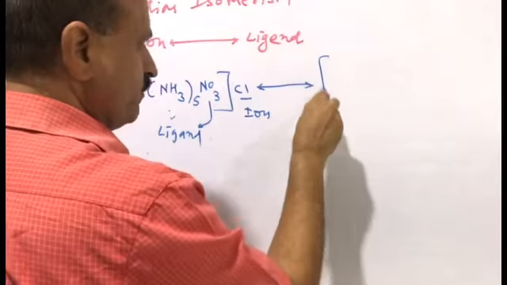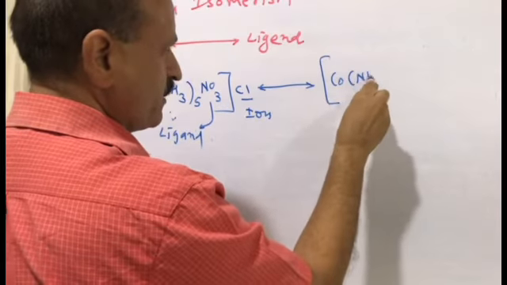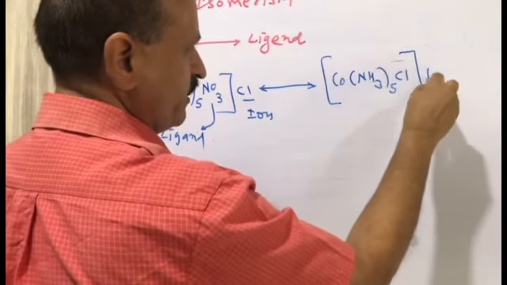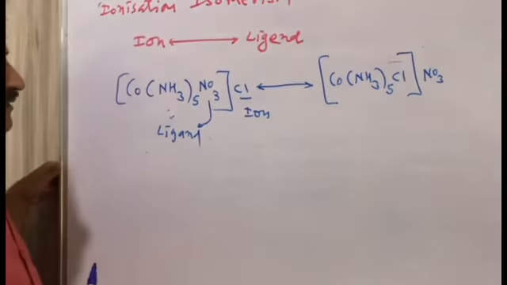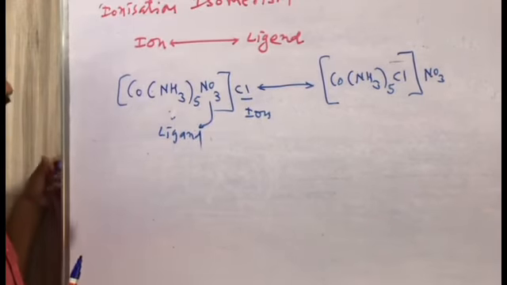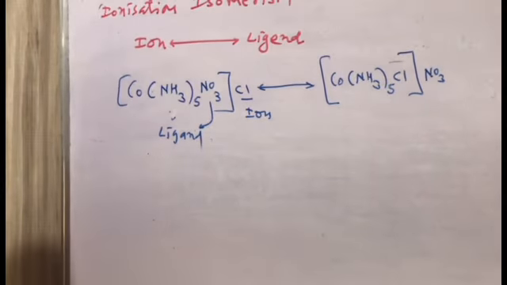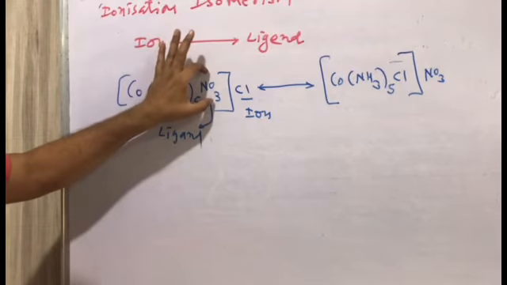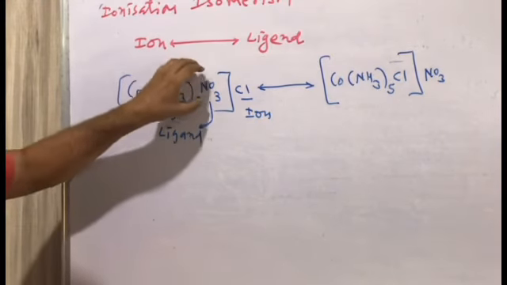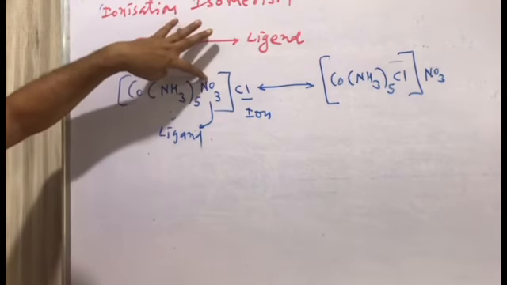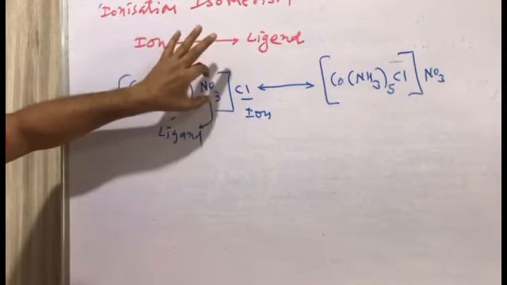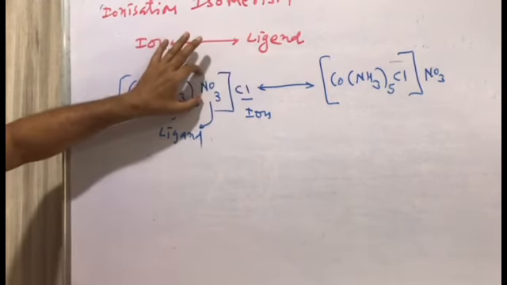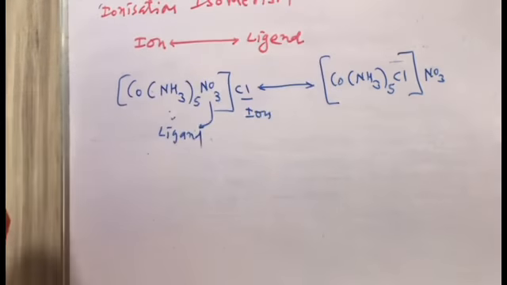So the answer will be cobalt, ammonia 5, Cl, and here NO3. What is the answer of this one? The total ion is outside the bracket; this is a ligand, this is a ligand. The total number of ligands is 6. Nitrate is transferred to chloride and chloride is transferred to nitrate, and we have isomers.